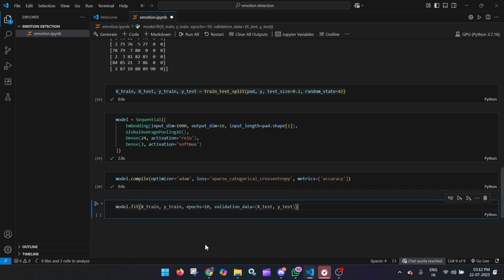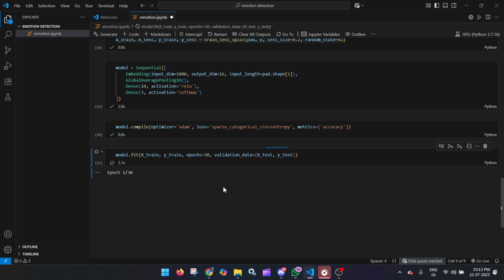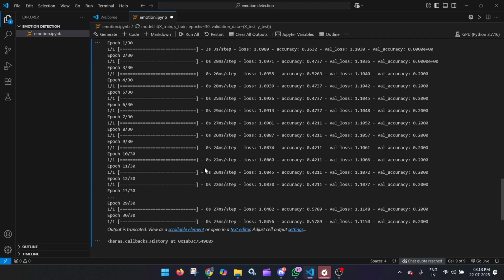So over here I have got this code. We are passing the x train and y train and giving the epochs as 10. You can also increase this to more than 10, but I will use 10. Okay, let's just do one thing. We will just use 30 over here, and the validation data we are passing for testing purposes. So we will be passing the x test and y test. Let's just run this. It will take some time. Let's just wait.